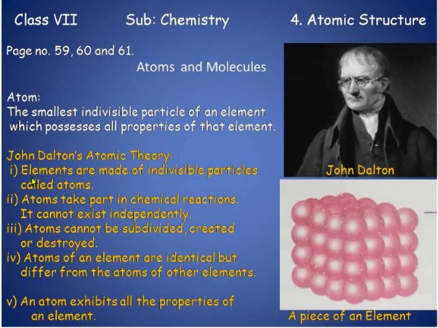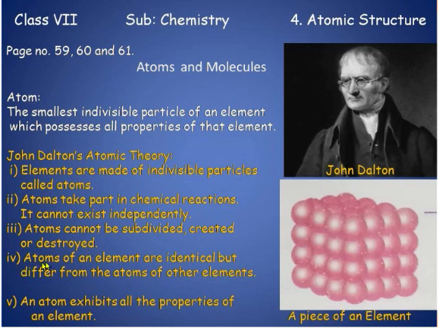Let us discuss. Elements are made of indivisible particles called atoms, as we have discussed just now. Then, atoms take part in chemical reactions. We have discussed what are chemical reactions in the previous chapter. Chemical changes are called chemical reactions. And atoms take part in chemical reactions. Atoms cannot exist independently. They need the support of other atoms or molecules. Third point is, atoms cannot be subdivided, created or destroyed. That means they cannot be broken, they cannot be formed, or they cannot be destroyed or eliminated.